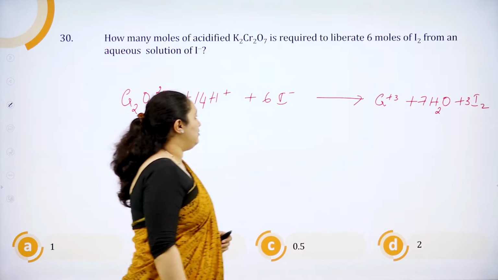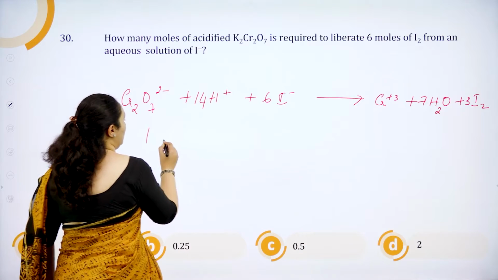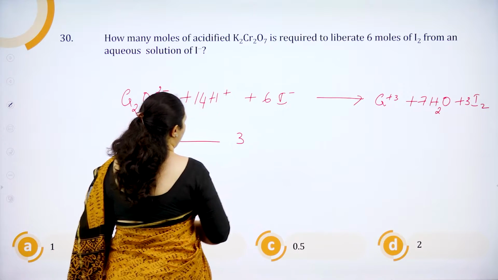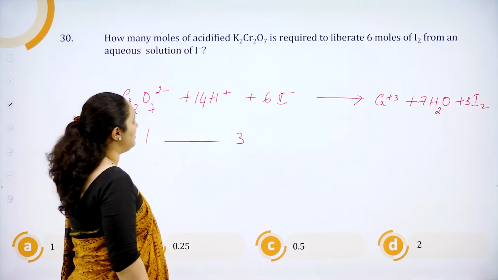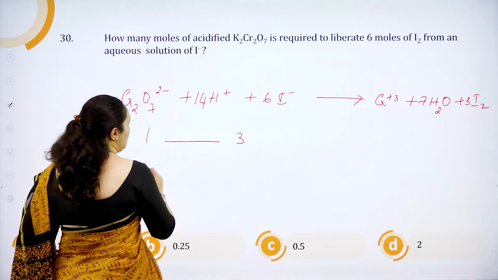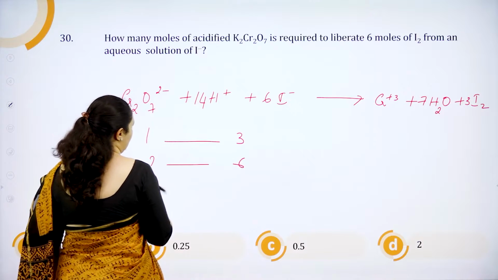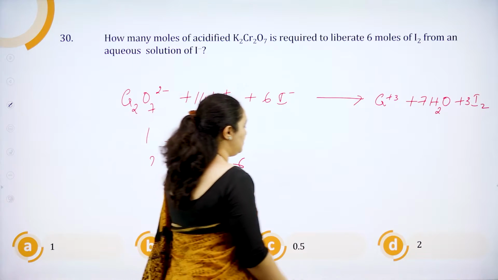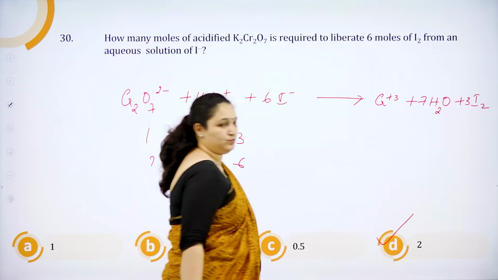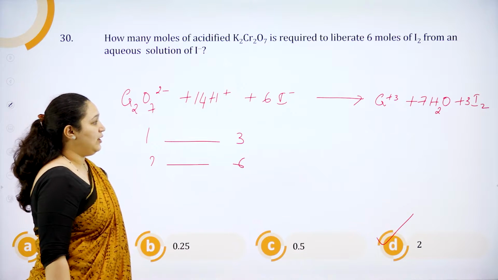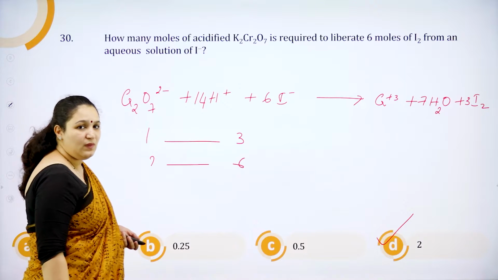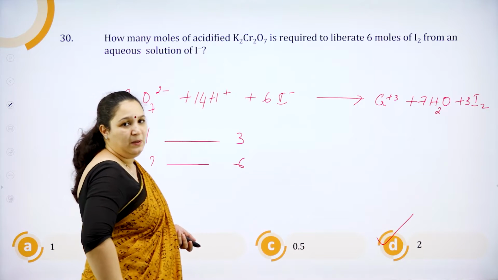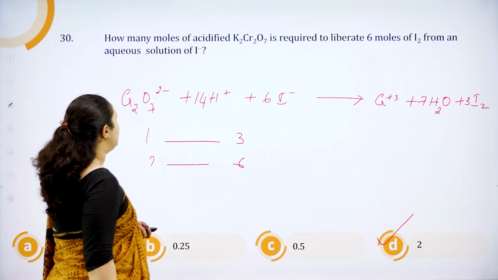So what do you get to know from here is that 1 mole of potassium dichromate gives me 3 moles of iodine liberated, but I want 6 moles. So of course for 6 moles, how much is it? Double. The answer is 2. Okay, I hope you understood. It's just that you have to know the equation, then you can answer this within a minute. Next one,